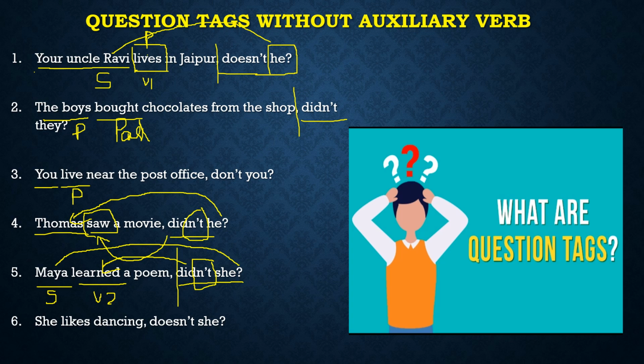Now we know that likes, this is a present tense. My noun or subject is she. Okay, so this is a subject, present tense. अब she कैसा subject है? Singular है या plural है? She is a singular subject. Sentence is positive. तो अगर sentence positive है तो हमको negative question लगाना है. Negative question tag. So I will use not over here. She. Okay, already it is a pronoun, isn't it? Already यहाँ पे तो subject हमारा pronoun ही है, तो change करने की कोई ज़रूरत नहीं है. So same pronoun will be used.